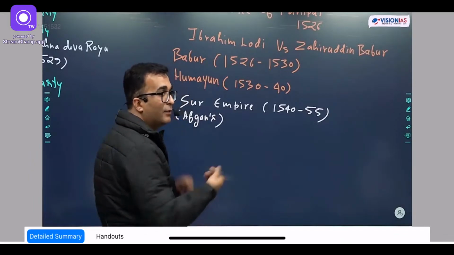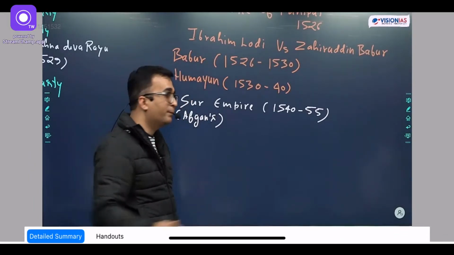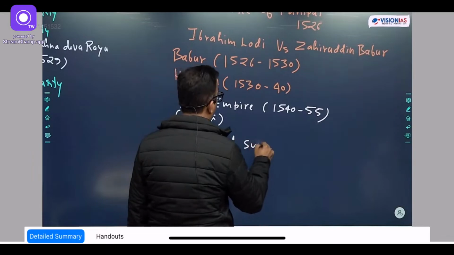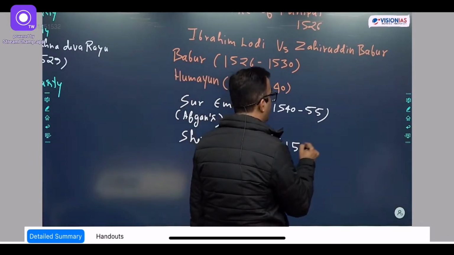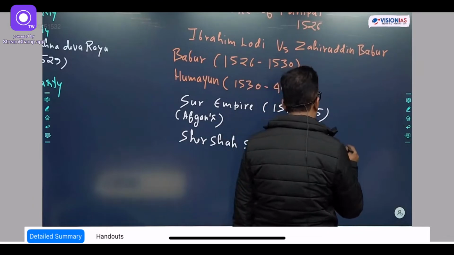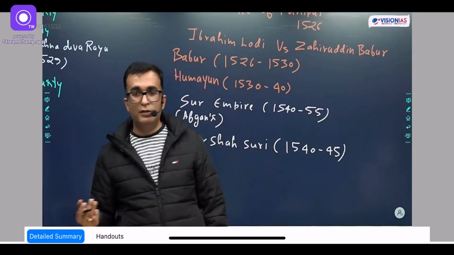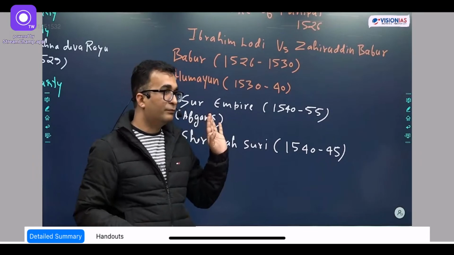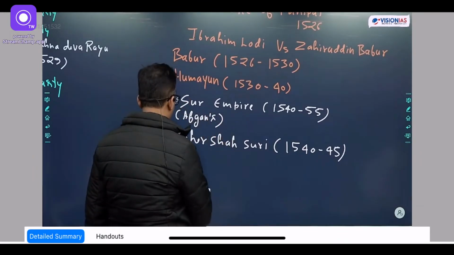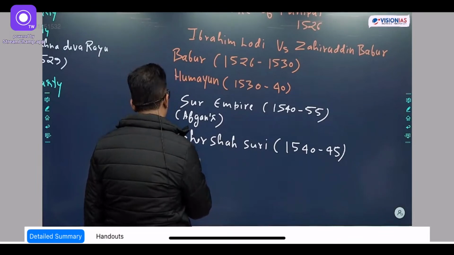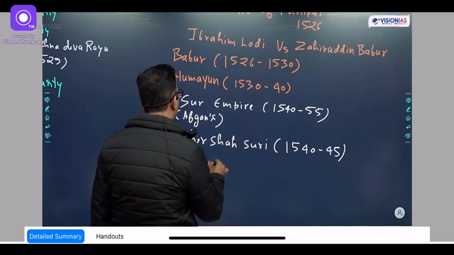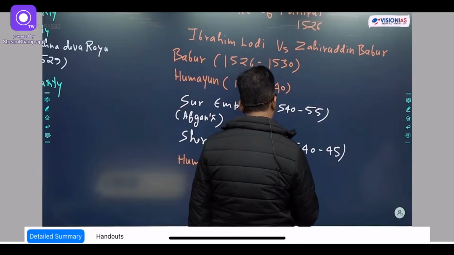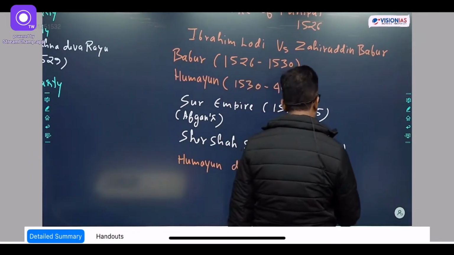The most important Sur ruler was Sher Shah Suri (1540 to 45). After him, Islam Shah Suri, Muhammad Shah Suri, Abdul Shah Suri, and many rulers came, but none of them were as strong as Sher Shah Suri. Then Humayun. Once again, I am writing Humayun. Okay? Defeated the last Suri ruler